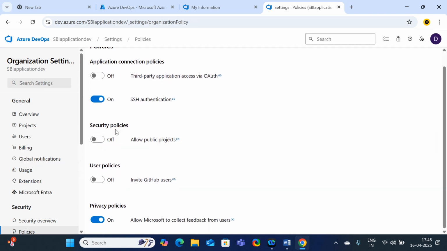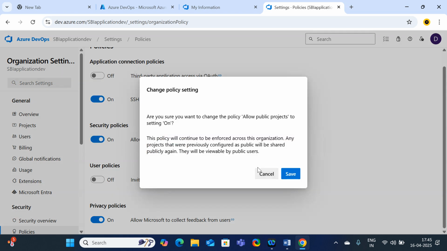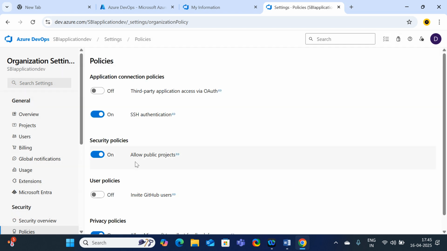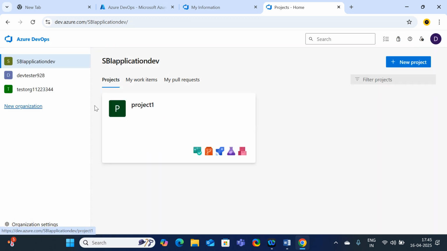Here in the policies, security, under security policies, it is in the off mode. If you enable it here and save, I just allowed the public projects. So again, go back to the organization.